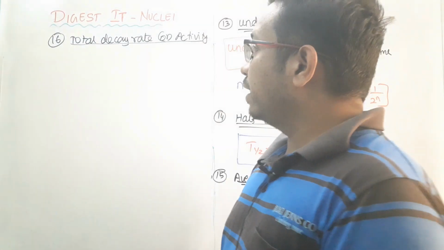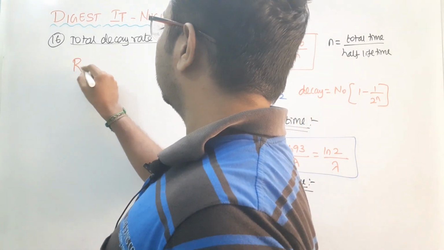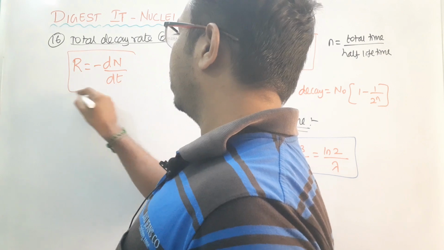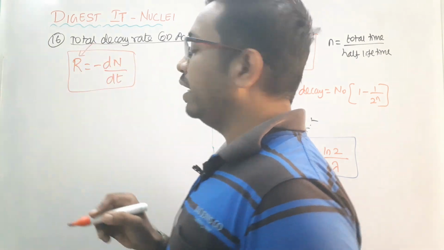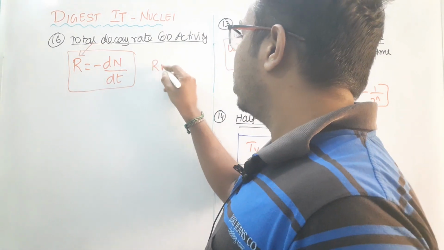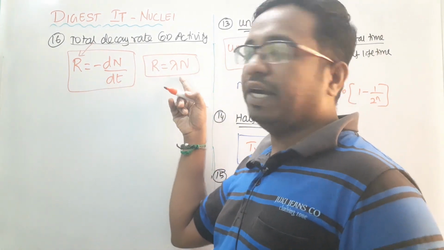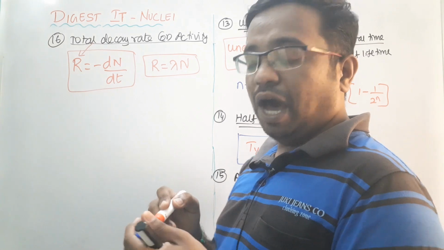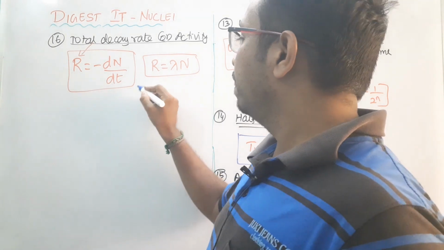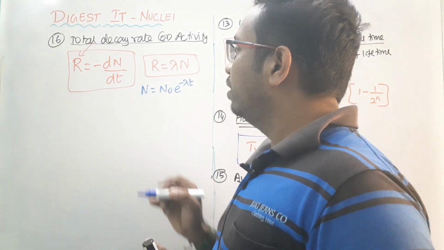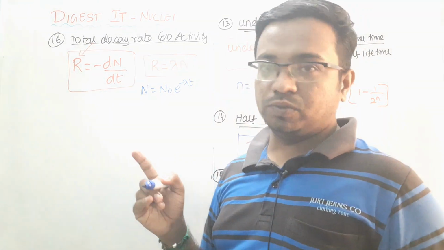So the total decay rate can be obtained as R, that is equal to minus dN by dt. We can use this particular formula where R is nothing but the total decay rate, or otherwise we can take R is equal to lambda into N. If you integrate this particular quantity, you will obtain this formula, and we know that N is equal to N naught into e power minus lambda t. So we can substitute it over here also.